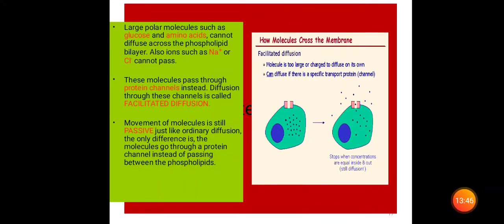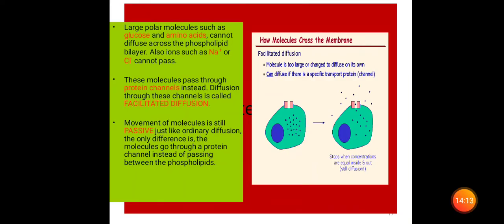Some large molecules, such as glucose and amino acids, cannot diffuse across the phospholipid bilayer because they are very large molecules. Also ions such as sodium and chloride cannot pass through the cell membrane. These molecules can pass through protein channels, called transporters, so they require channels.